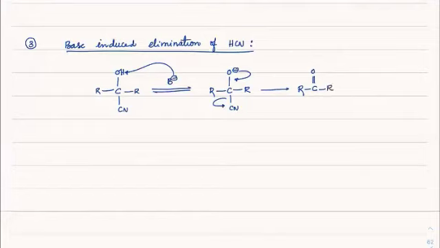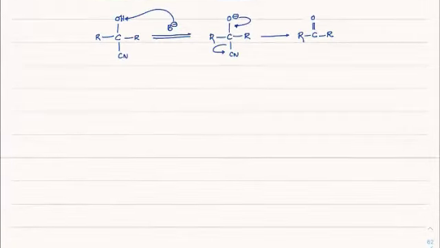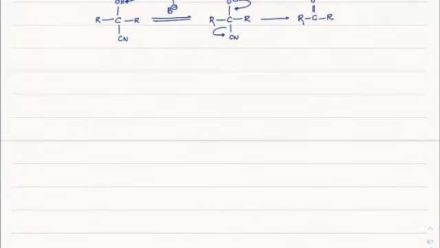You must have seen all these mechanisms in aldehydes: aldol condensation, Cannizzaro, hydrate formation. In all of these cases, this mechanism is always going to come. And I hope now you understood it is all nothing but E1cB kind. Let me show you one more case, how dehydration happens.